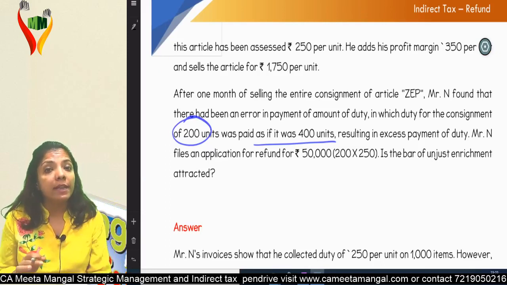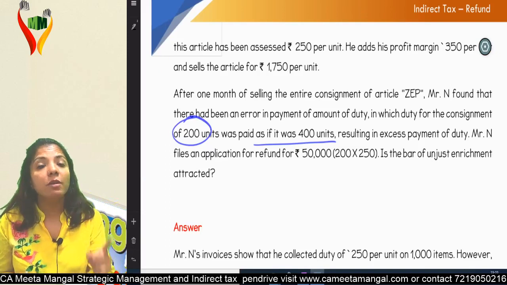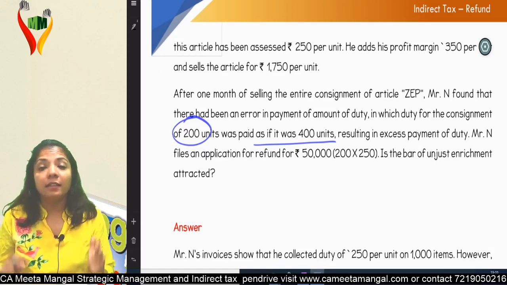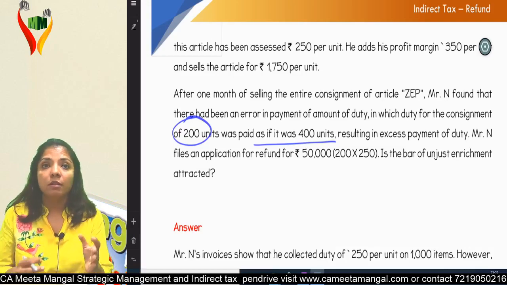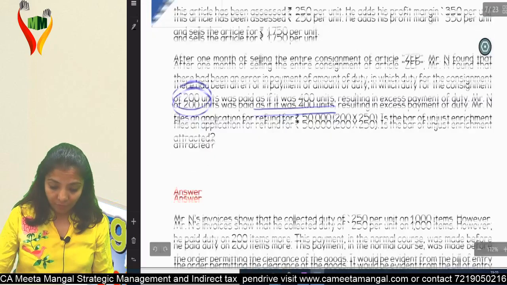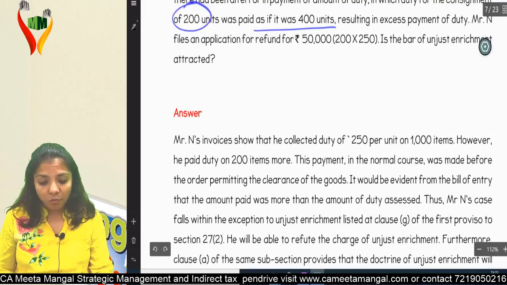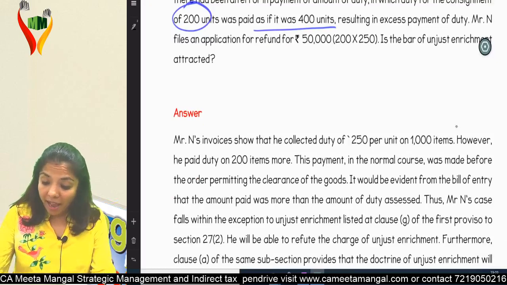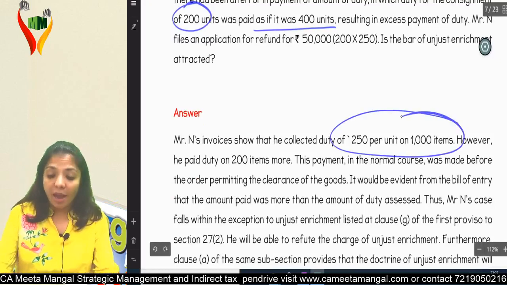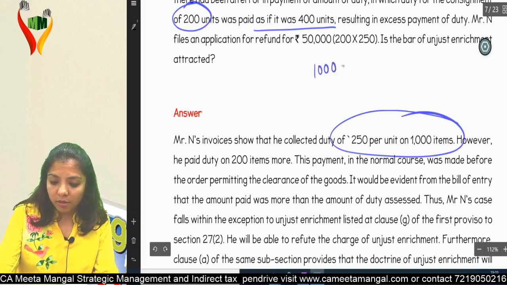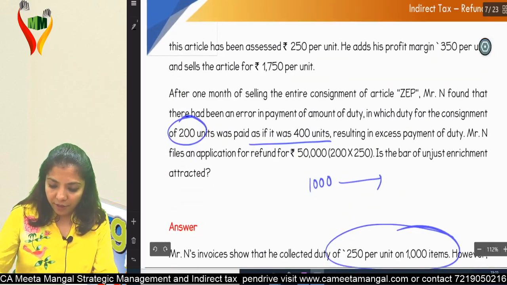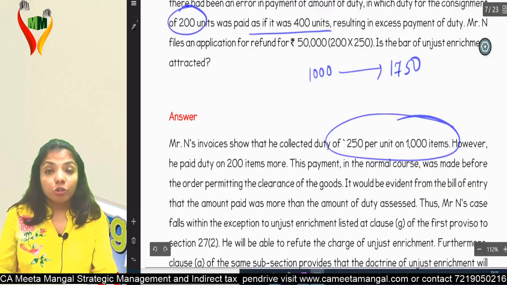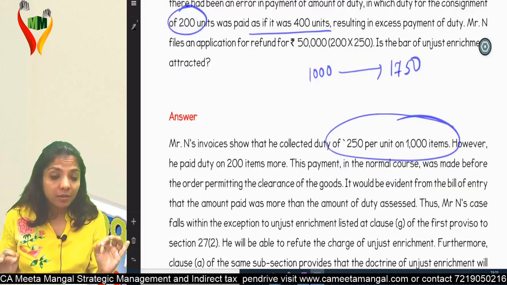Unjust enrichment means the amount will go to the Consumer Welfare Fund, and an exception to unjust enrichment means that this amount will go to the person who has paid the duty. Now, Mr. N's invoice shows that he collected duty for, see, when I have sold, I have sold 1000 units. Yes, I have everything. So my invoice would be of 1000 units.